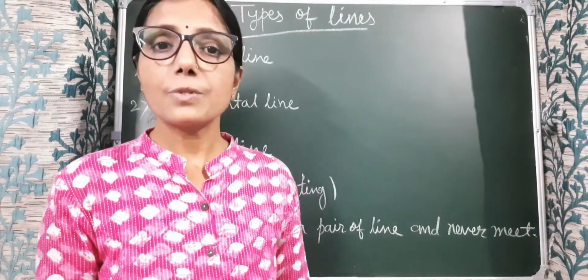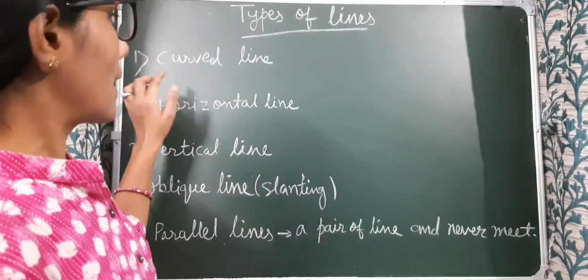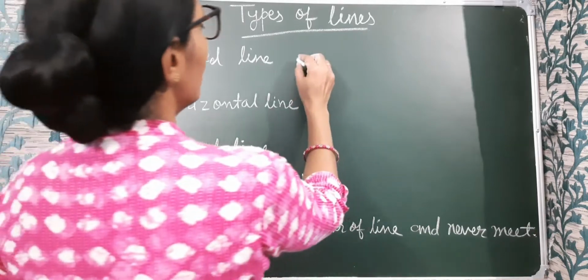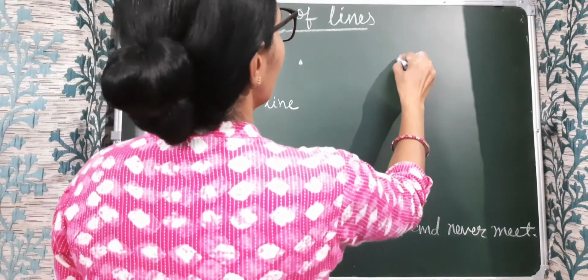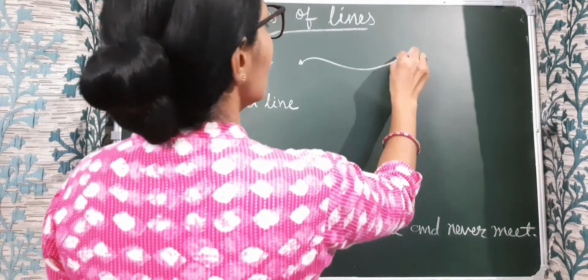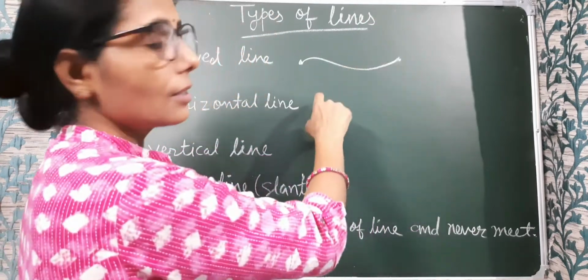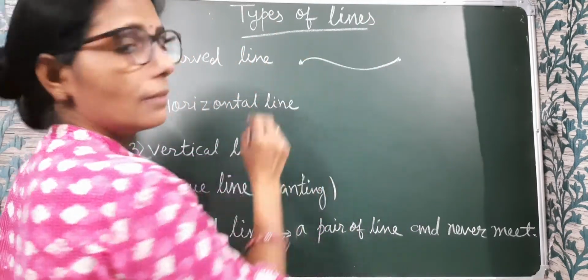Now we learn the types of lines. First we have the curved line. Just see, we have 2 points and we join these points by a curved line. This is a curved line. This is called a curved line.